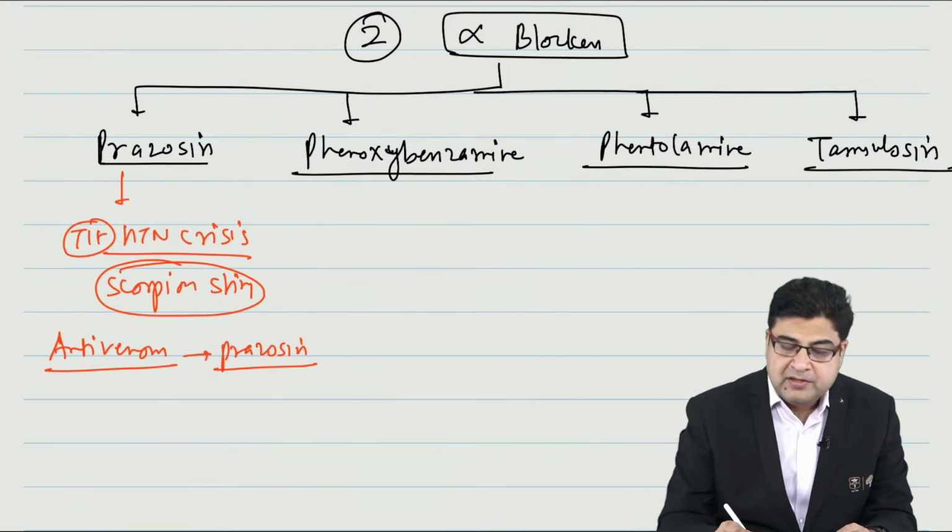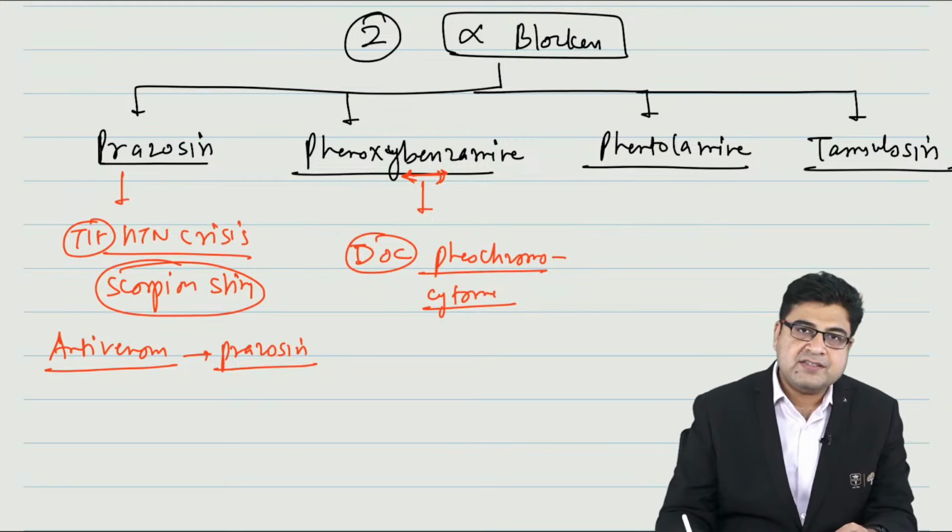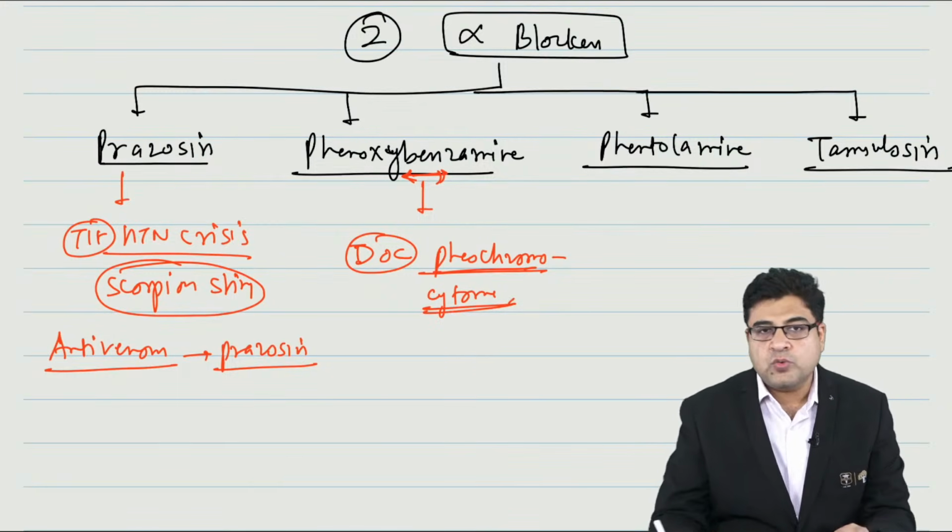Now phenoxybenzamine is the drug that has the word ban in its name. So this medicine is going to ban the tumor. It is the drug of choice for pheochromocytoma. This medicine is given to ban the tumor we call pheochromocytoma. So this is the drug of choice for hypertension crisis that is associated with pheochromocytoma.